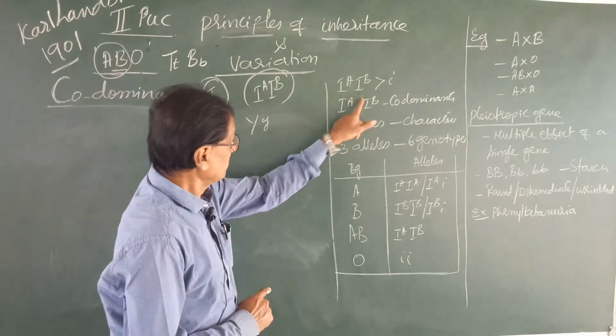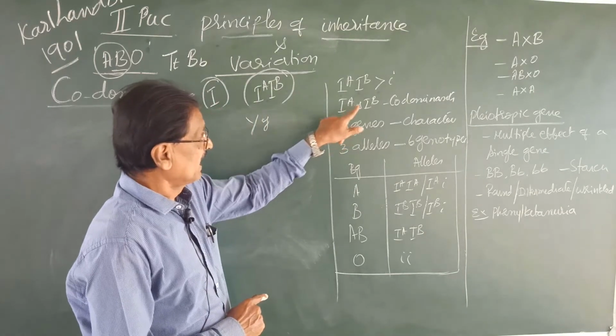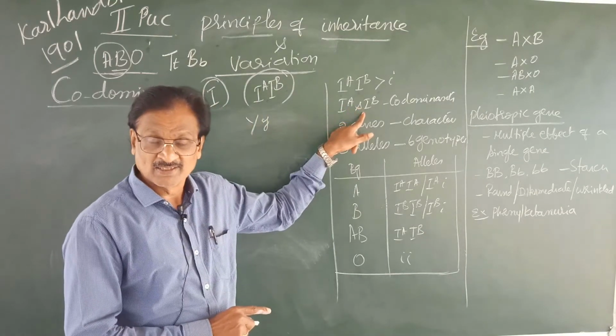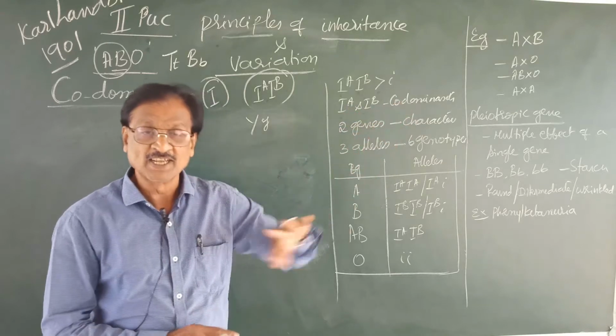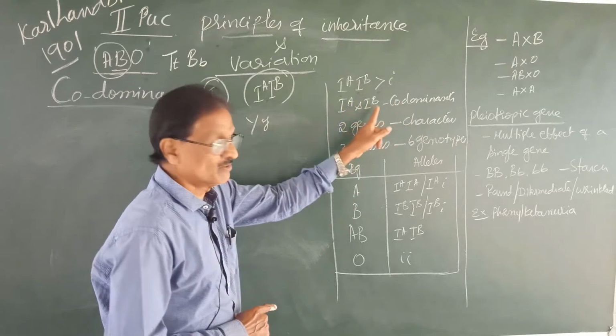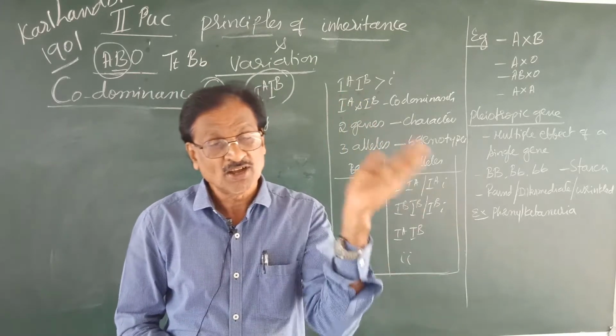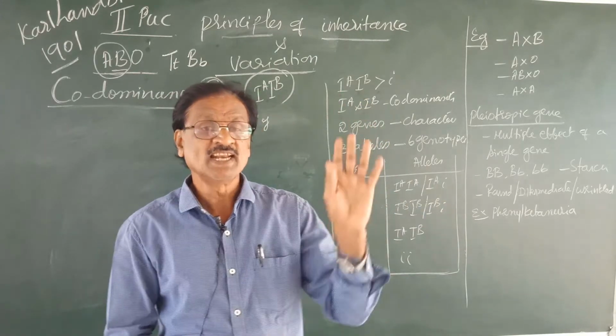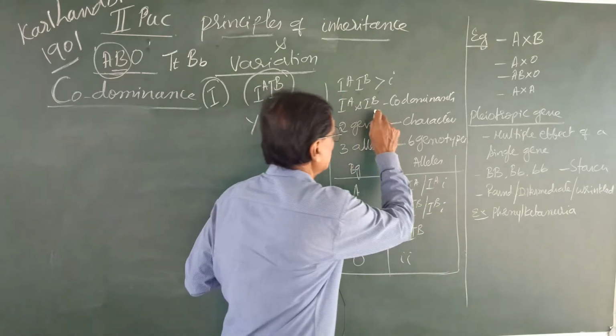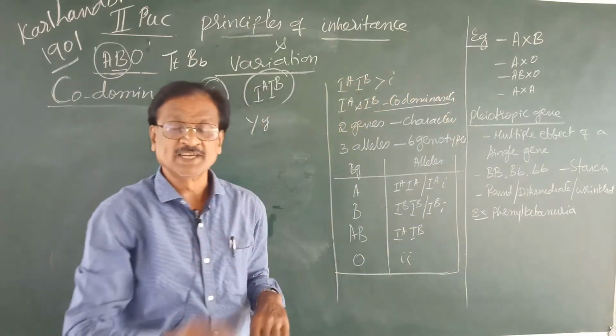But remember, IA and IB are not dominant over each other. IA is not dominant over IB and IB is not dominant over IA. Hence both of them are codominants.